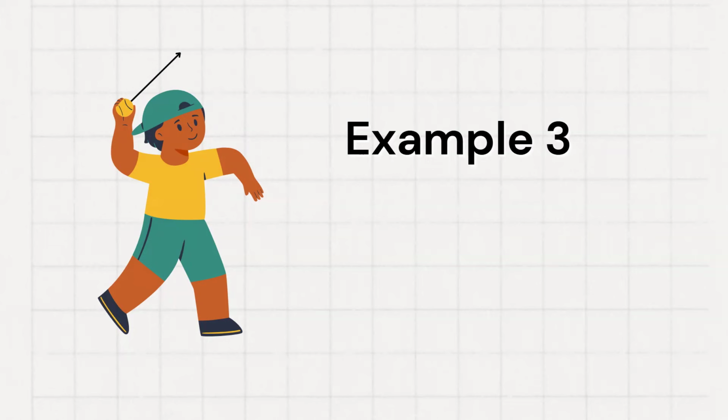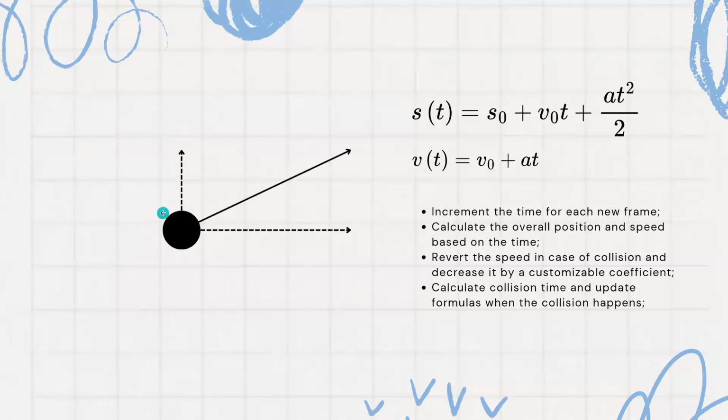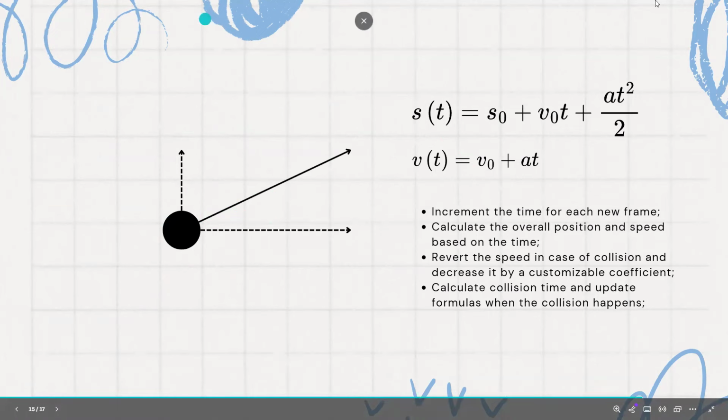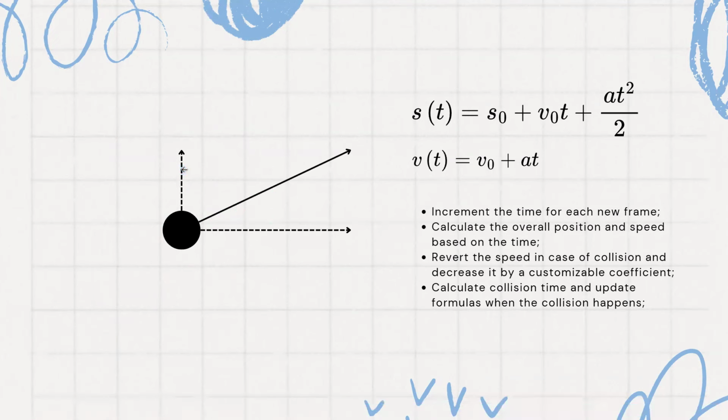And I'm not sure if everyone here remembers, but we have those two formulas here, the formula for the position and the formula for the velocity. And we can actually apply those formulas exactly as they are in physics into this simulation. And the way that I'm using this approach for my example 3 here is I'm going to take the ball and calculate the velocity based on these two axes. That's actually how we do it in physics. If I go into too much detail on the formulas here, it's going to turn into a physics class, and I want to avoid that. But we just need to consider the independent movement in the two axes.